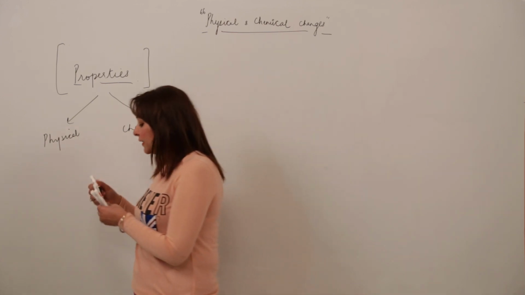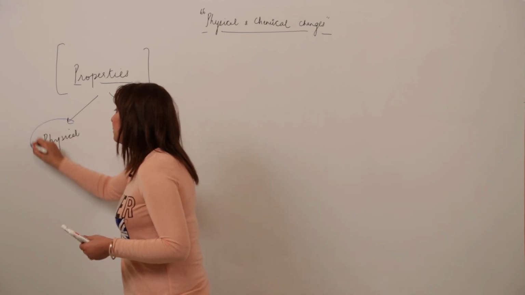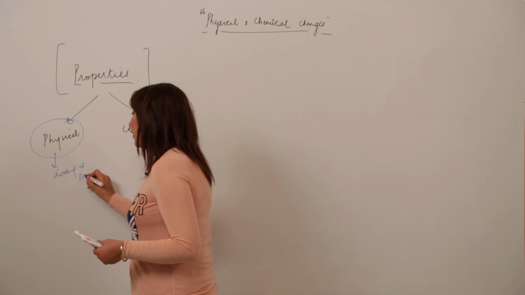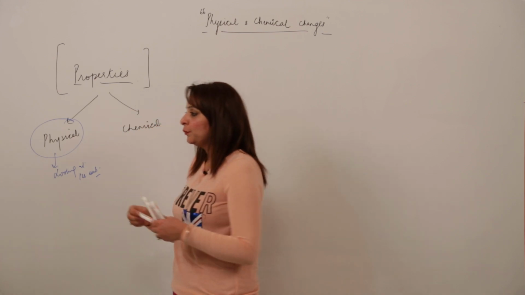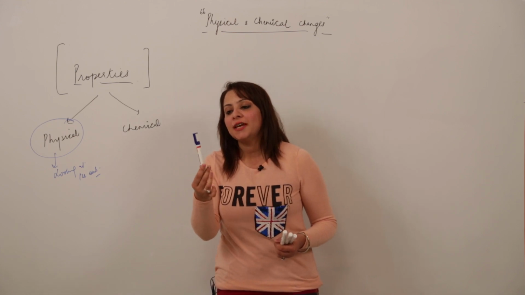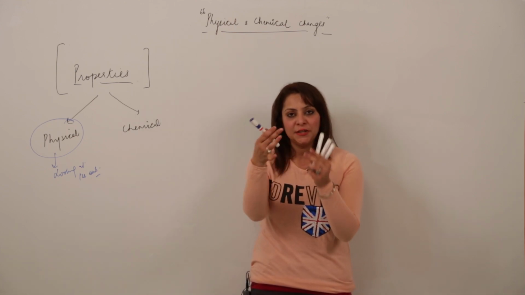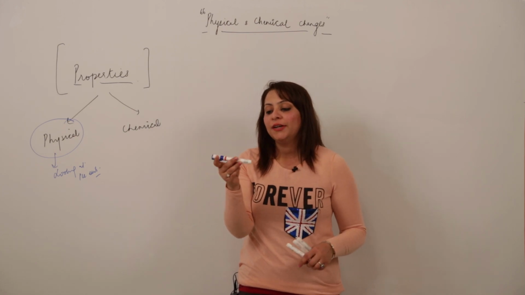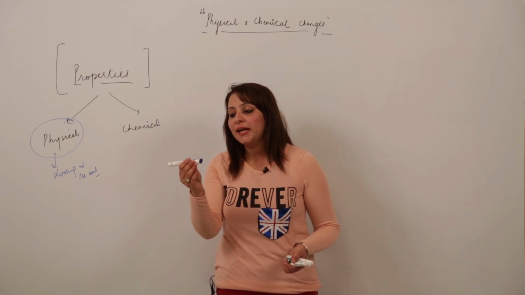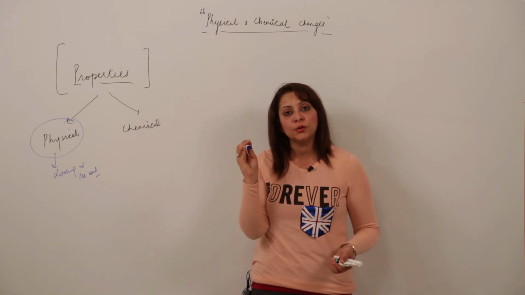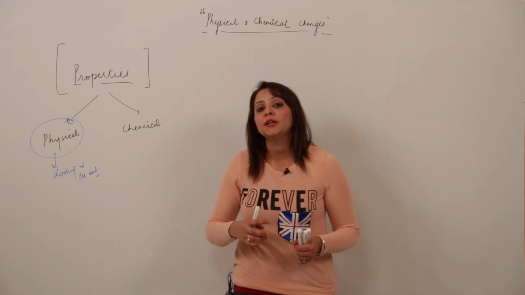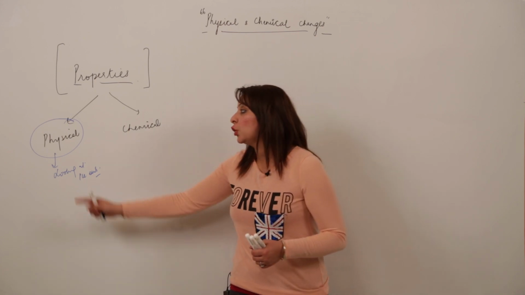The physical properties are those which can be judged by simply looking at the substance. For example, if I talk about the physical properties of this marker, you'll say it is white in color, as it appears to be a white and blue combination, and that it is solid at room temperature. By looking at it, you get to know that it is hard also. What will be its density, its melting and boiling point? All those properties which can be concluded by just looking at the object are called physical properties.